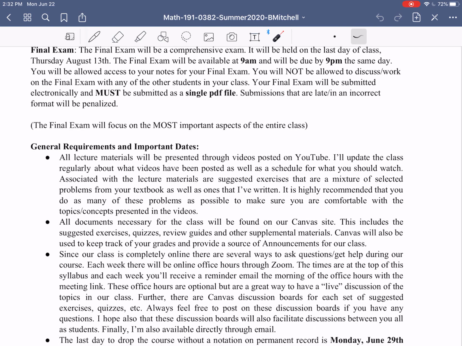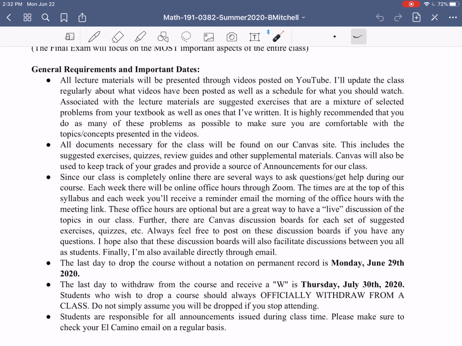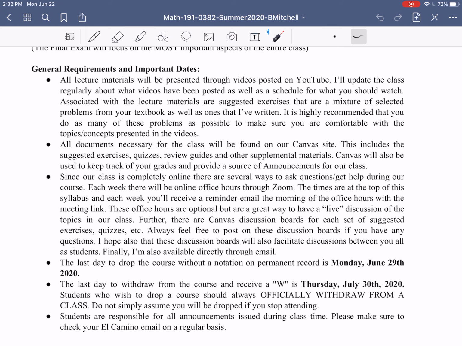All right, let's talk about some general requirements and important dates. Some of this is going to be about the drop deadline, withdrawal deadline, all that sort of stuff, but some of it's also just going to be recapping things I've already mentioned in some of the emails that have gone out to you, about how our course is going to run.